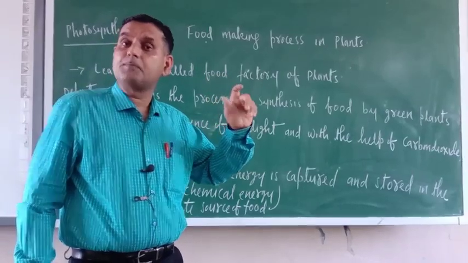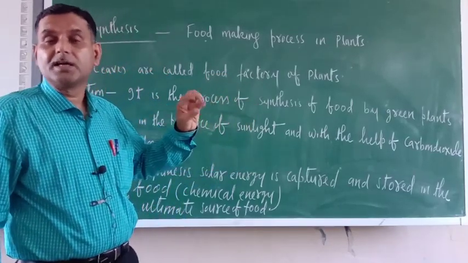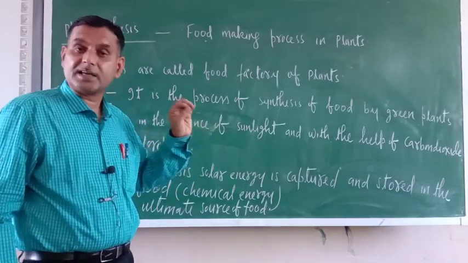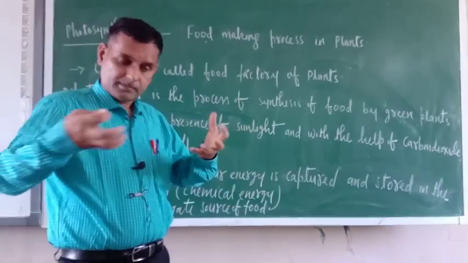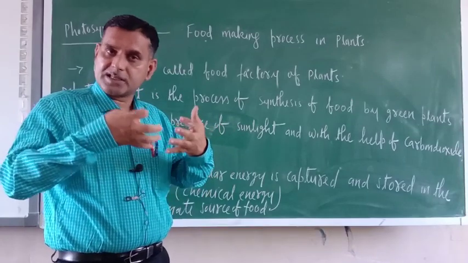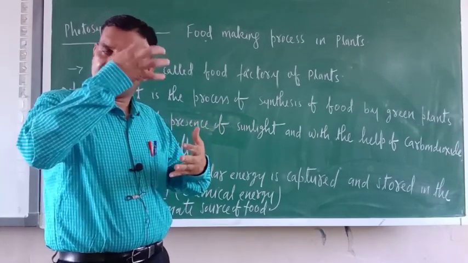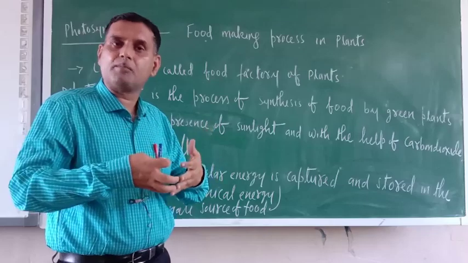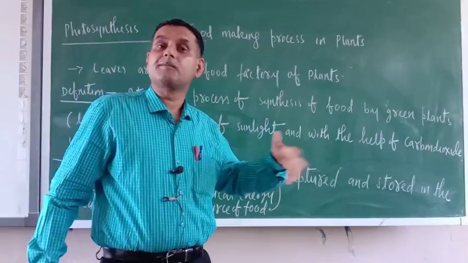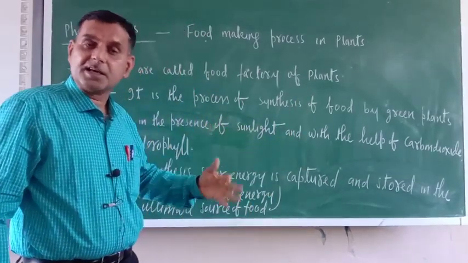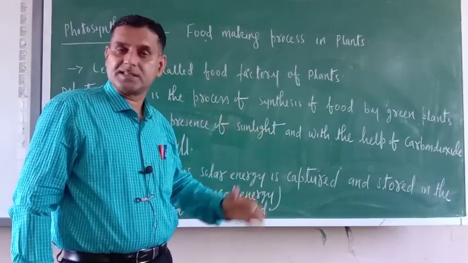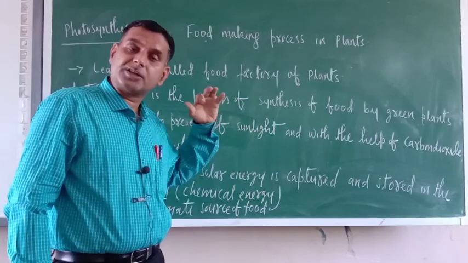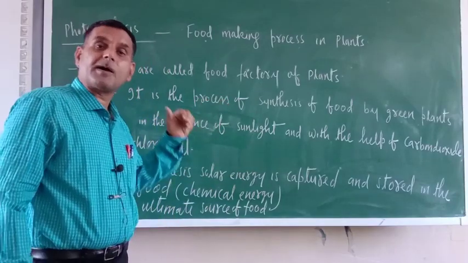There is a green pigment found in the leaves of green plants, called chlorophyll. In chlorophyll, water and carbon dioxide combine in the presence of sunlight and form food. Solar energy is captured during photosynthesis and stored in the green leaves in the form of food.